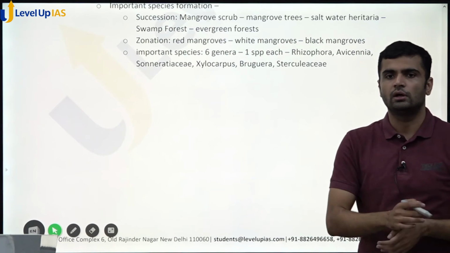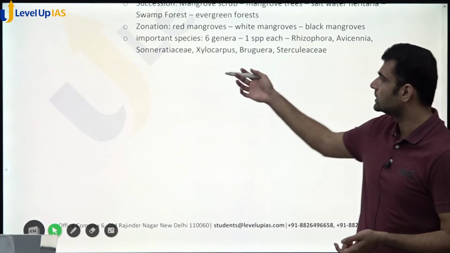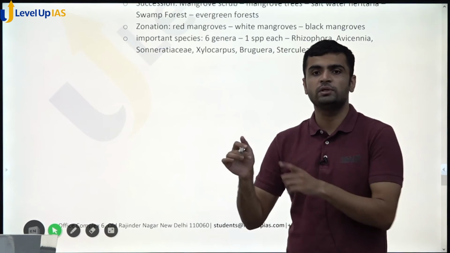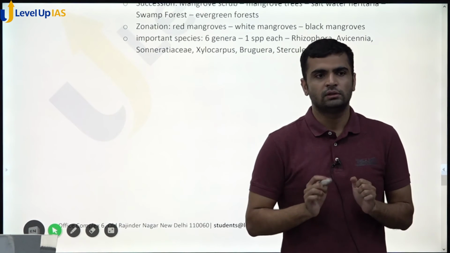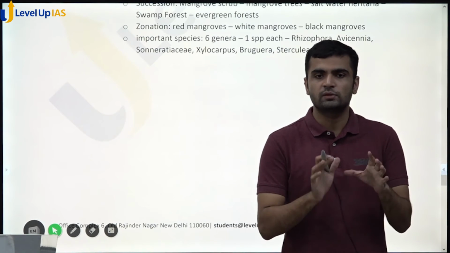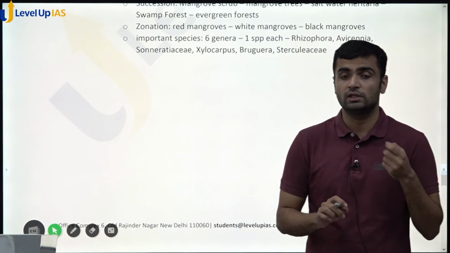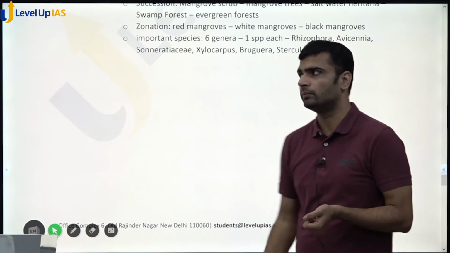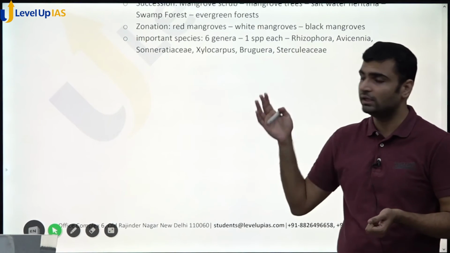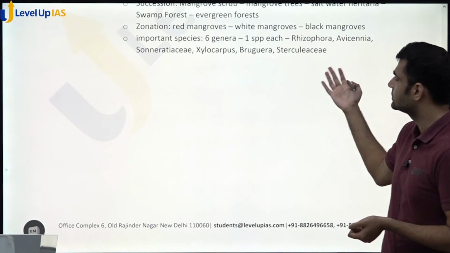the coast. So important species, here again I would suggest you mention genera and one species of each genus, so that it gives a holistic feeling for the examiner that this person knows about mangroves in detail, and has not just crammed species for the sake of it. He knows the genera as well. So there are 6 genera mainly in India: Rhizophora, Avicennia, Sonneratia, Xylocarpus, Bruguiera, Heritiera.